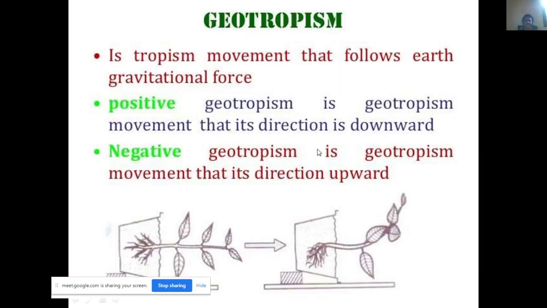For geotropism, there are positive and negative geotropism. That was explained by an instrument called a clinostat. This is a clinostat instrument. Generally we put the potted plant on that clinostat instrument.